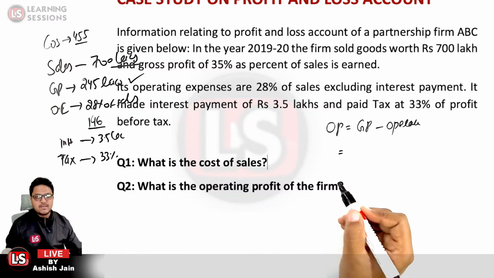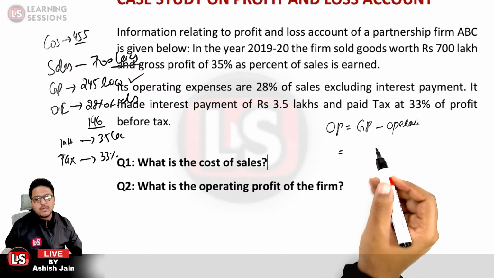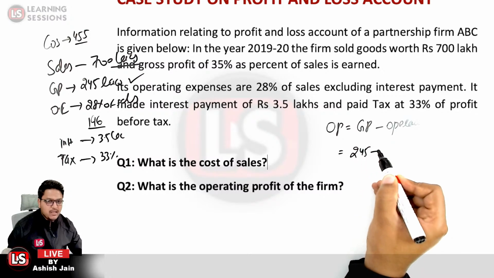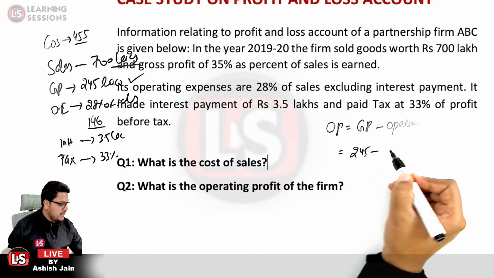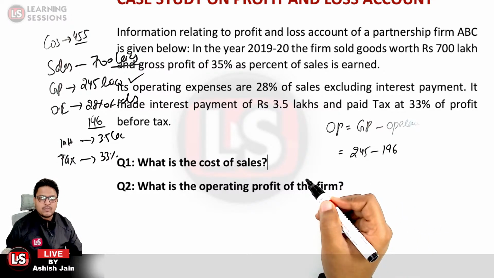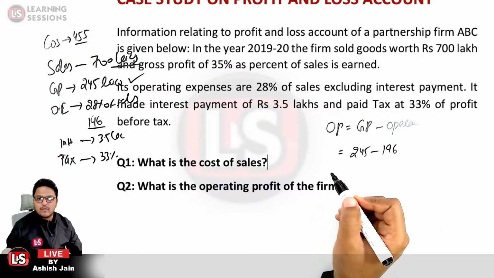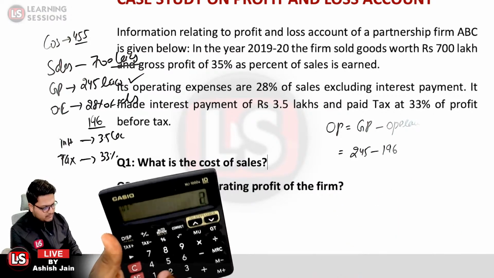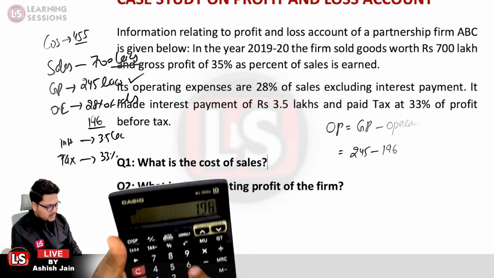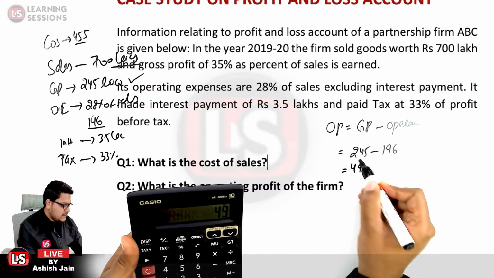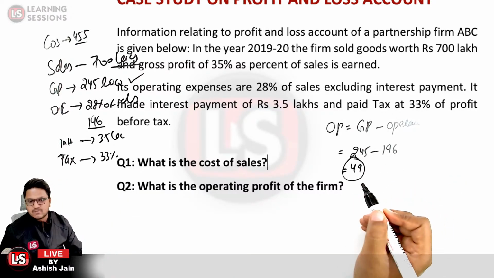Gross profit we already calculated, 245. And the operating expenses we calculated are 196. So what is the operating profit? It is 245 minus 196, that is equal to 49 in this particular case.